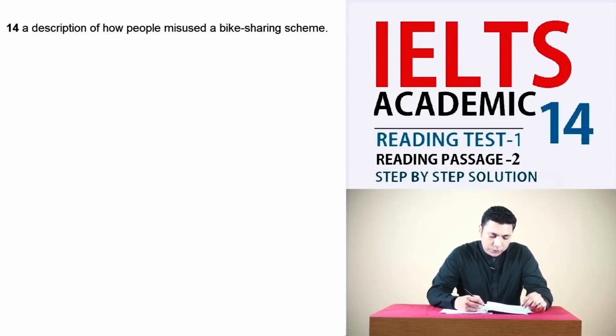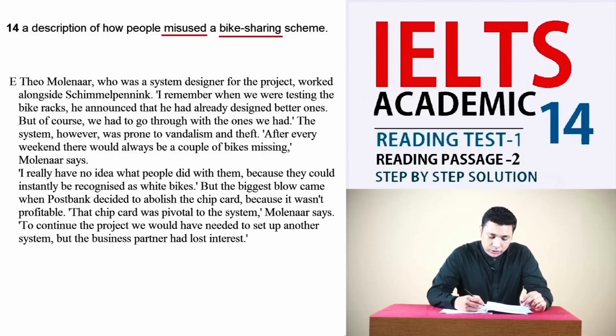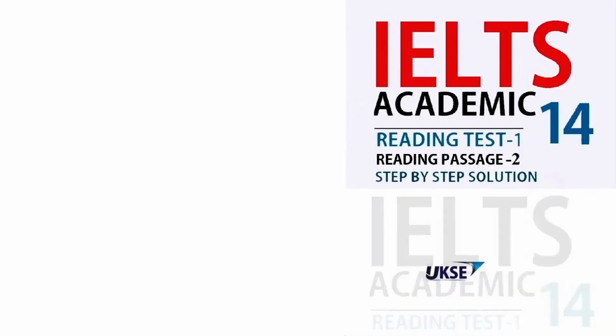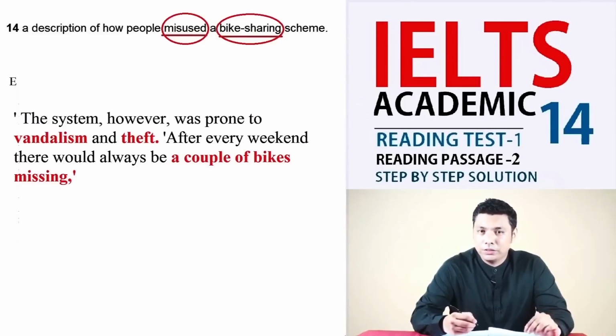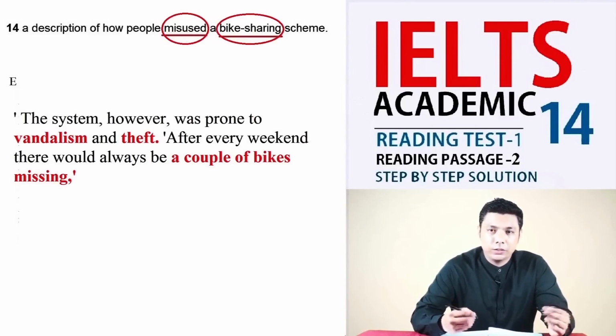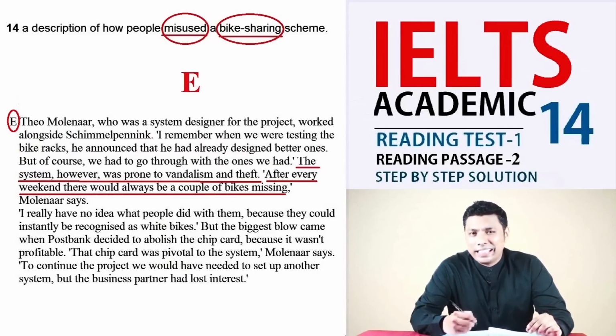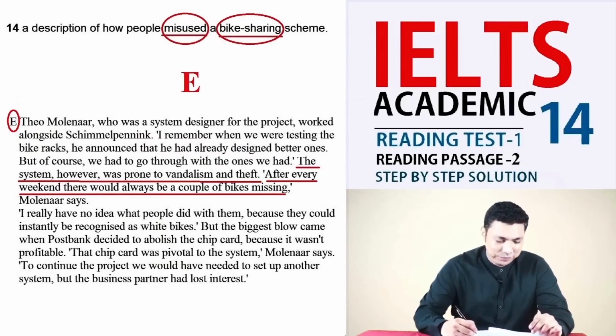A description of how people misused a bike sharing scheme. Keywords in this question are misused and bike sharing. In the paragraph E, we find a reference to some problems the designers were facing in the project. In the fourth line, the writer says, the system, however, was prone to vandalism and theft. After every weekend, there would always be a couple of bikes missing. This explains how people misused a bike sharing scheme through vandalism and theft. So the answer is E. Let's move on to the next one.